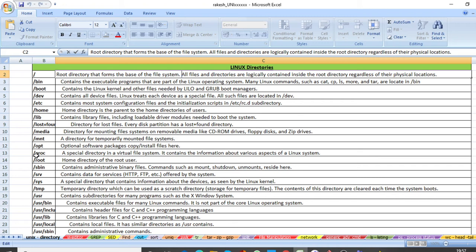Then comes proc, a special directory in a virtual file system. It contains information about various aspects of the Linux system. And slash root gives the home directory of the root user. Then usr contains subdirectories for many programs such as the X Windows system.